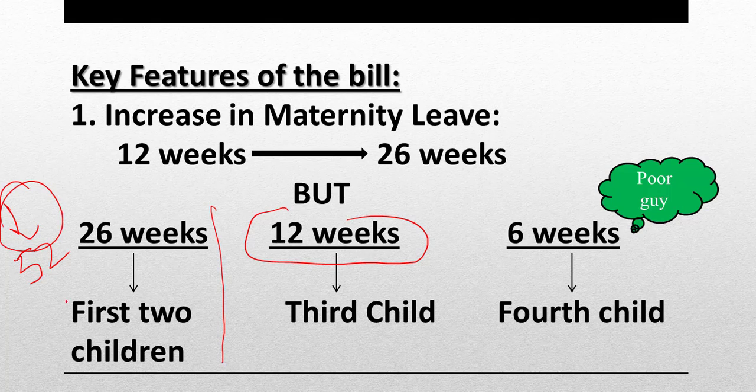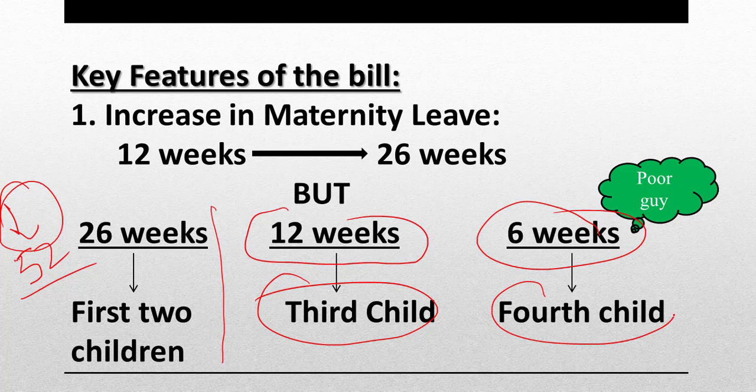This is a huge number. So 12 weeks leave for the 3rd child, and subsequently 6 weeks leave only for the 4th child. So this 4th child must be a poor chap here, because for taking care of his or her birth, women will be having only 6 weeks. So that is a difference it creates.